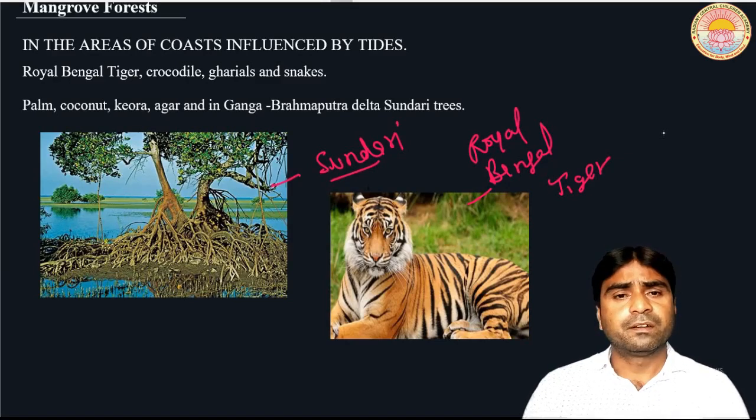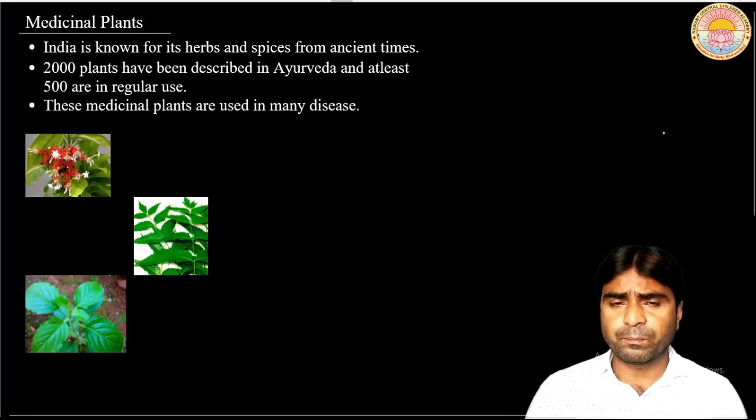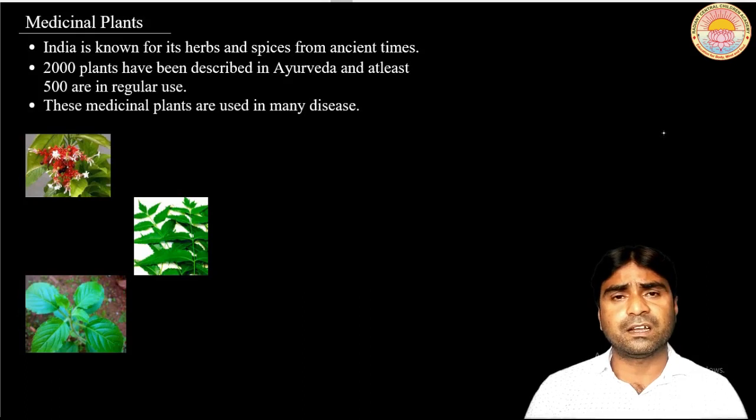Then we come to the next type. The next is the medicinal plants. This is not in the group of these five vegetations, but it is also very important because medicinal plants are plants that are used to make different types of medicines. In India, more than 2000 plants have been described in the Ayurveda of our country. Among them, 500 are in regular use.